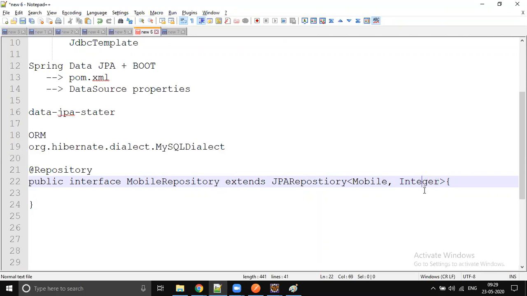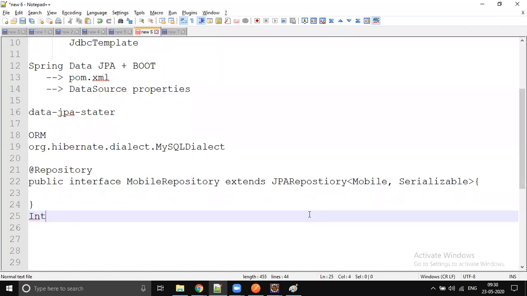So why does it have to be integer? It is not supposed to be integer. It can be anything. It is actually supposed to be Serializable. Why do we put Integer or Long? Because all those implement Serializable. Integer is always Serializable, wrapper classes. But why do we put Integer there? Why do we put String? When to put Integer?